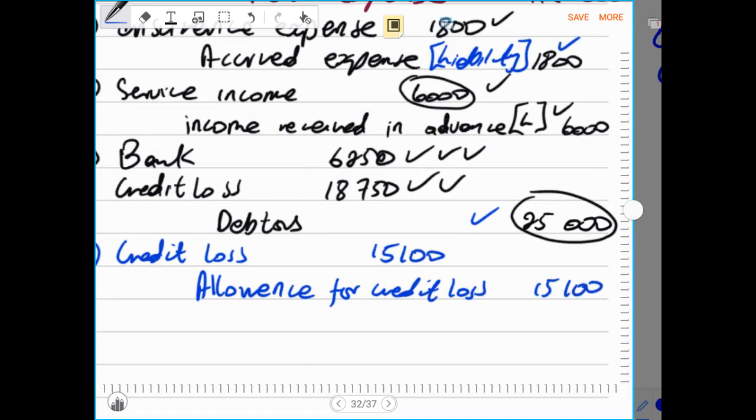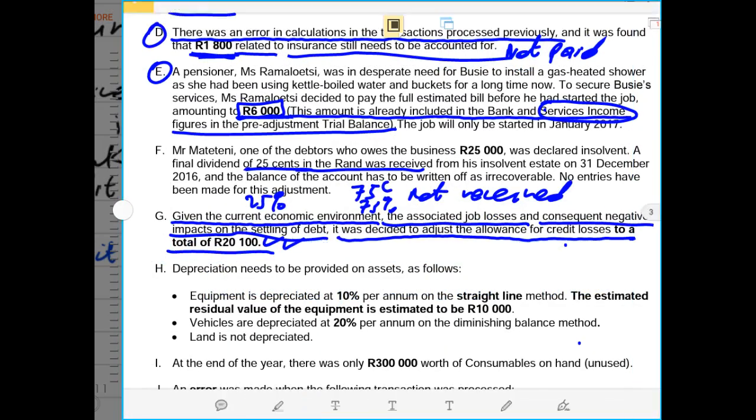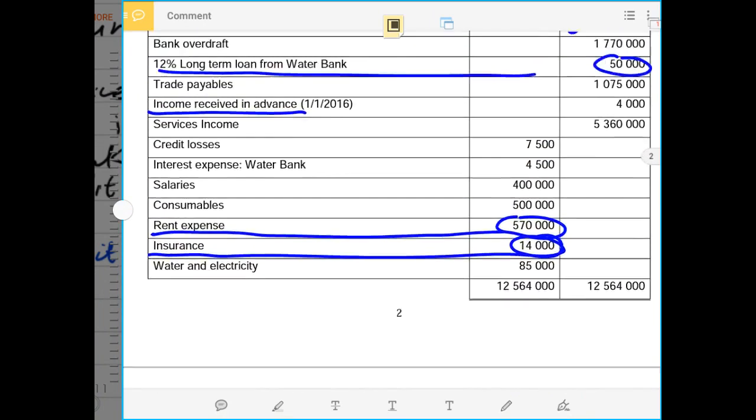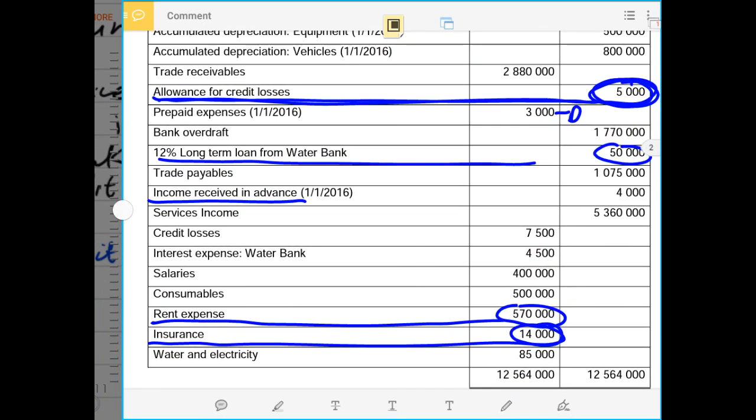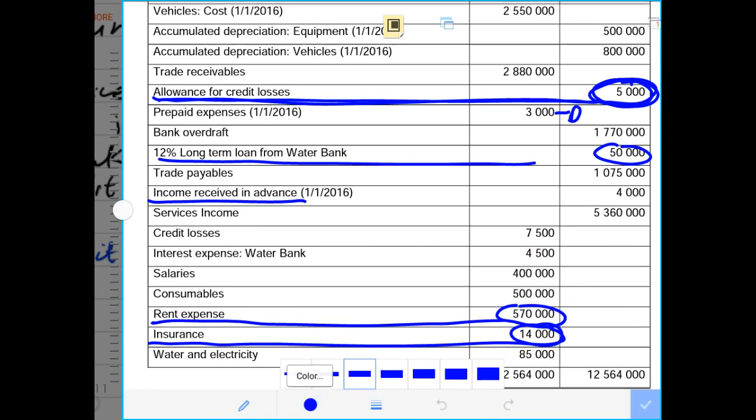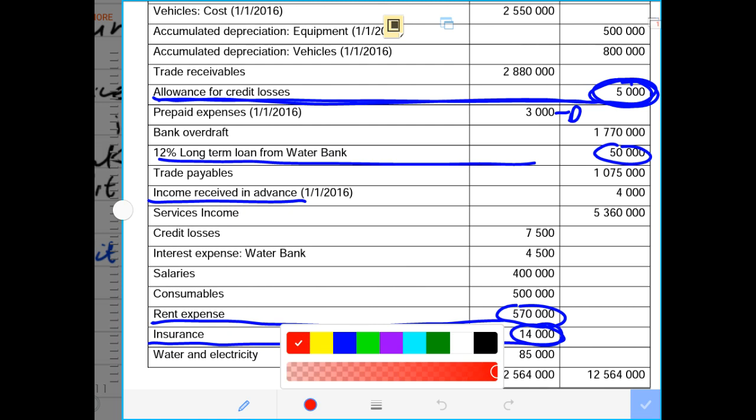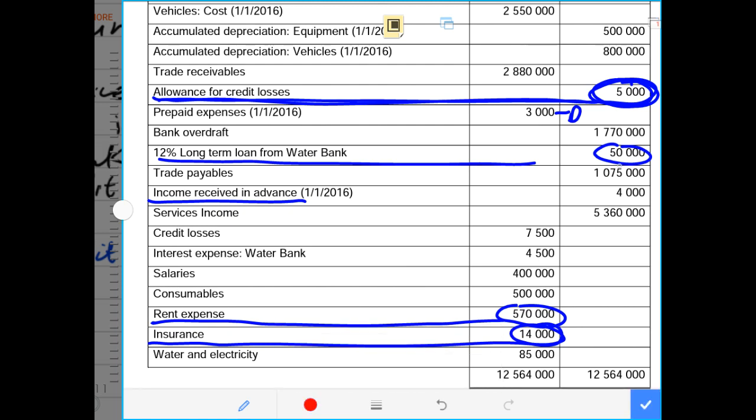So now our allowance for credit loss, remember in the trial balance, it was an amount of 5,000. This was the allowance. It was 5,000, but it went up by 15,100. That means we increased by 15,100 and it became 20,100.